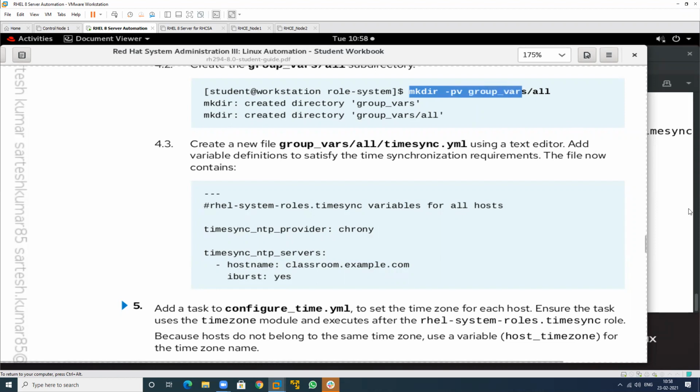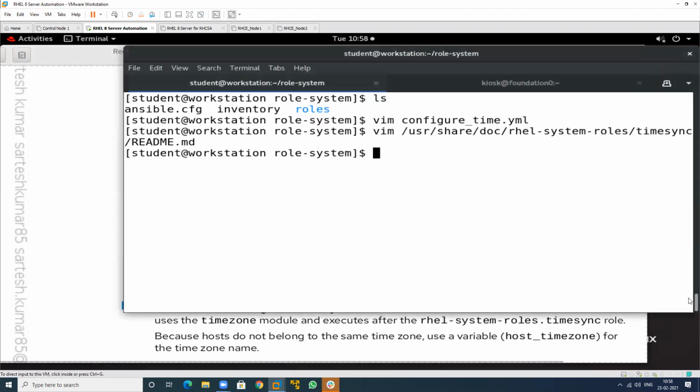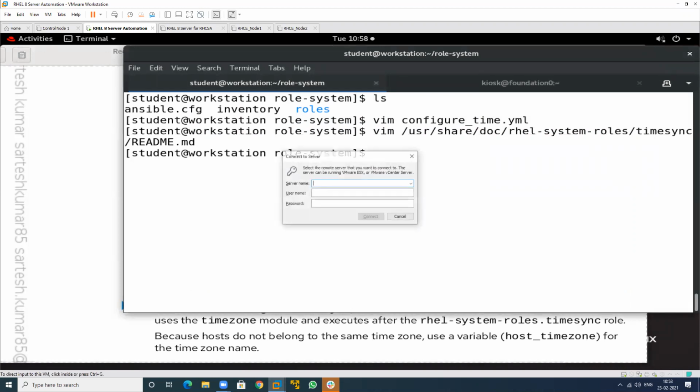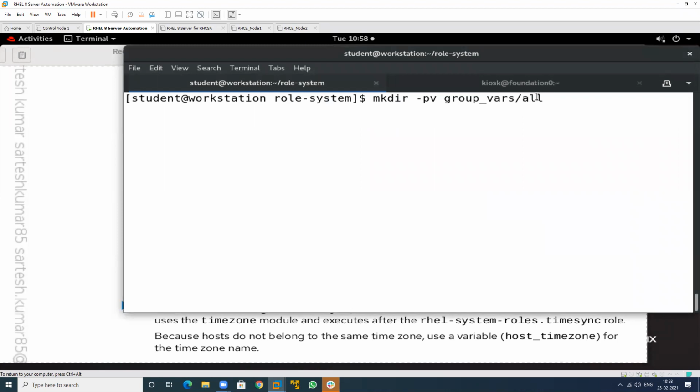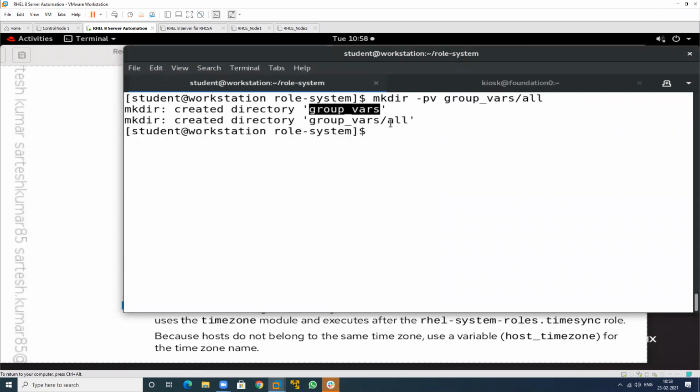So just create a folder with the name group_vars/all. This is the folder name, and in this we have another folder. If I don't write the -p option, it will not create this first and then this, so both are to be created: first this and after then this.